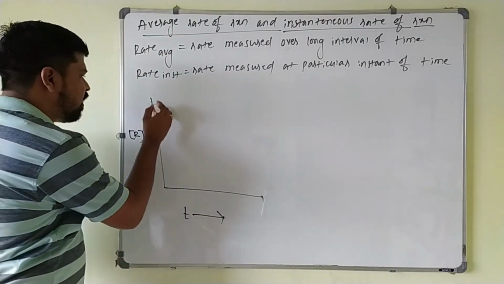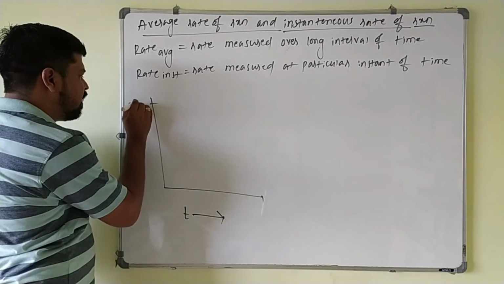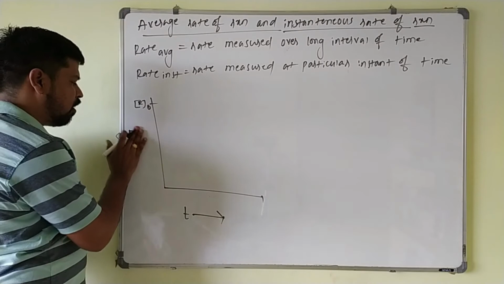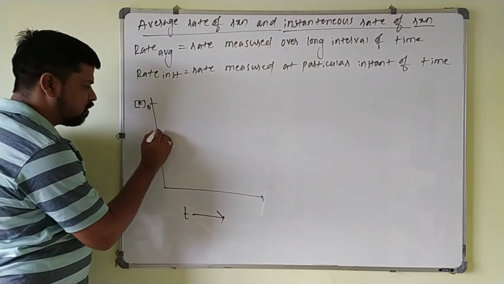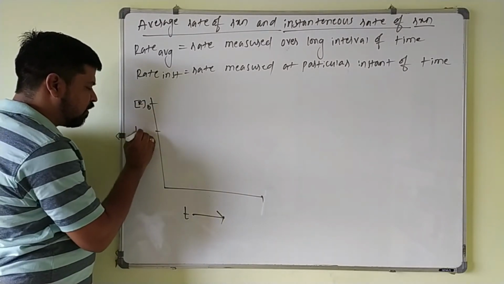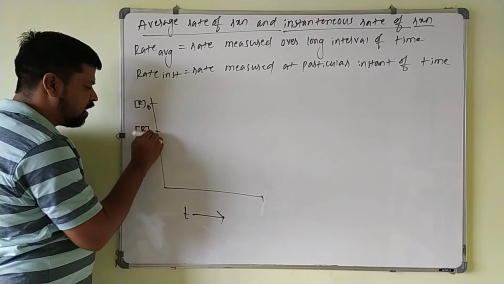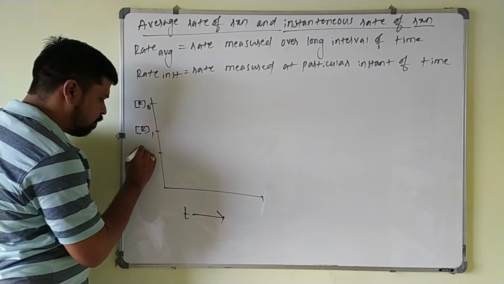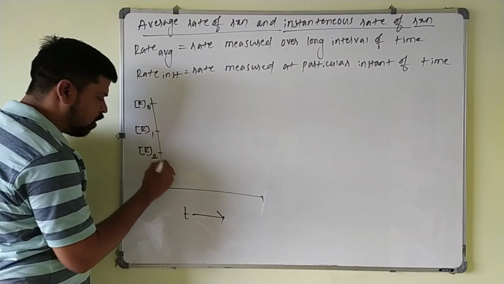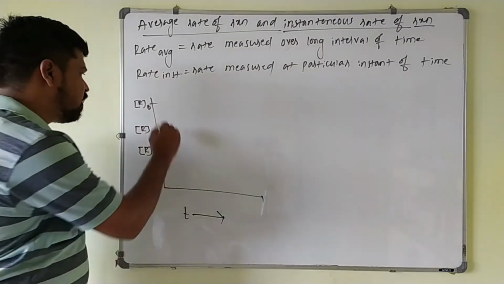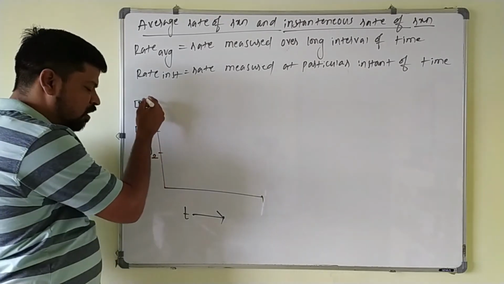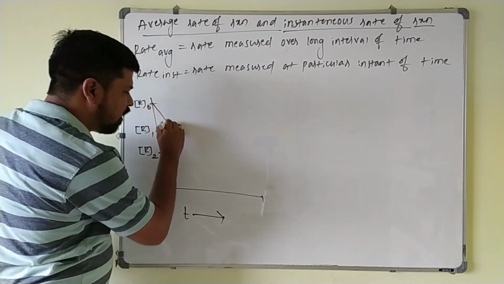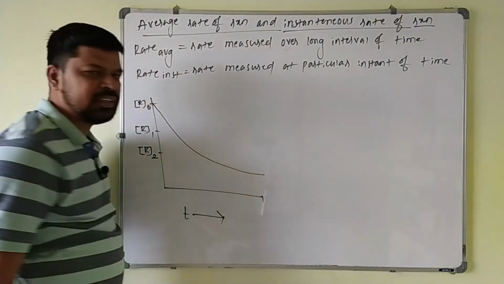Suppose the initial concentration of the reactant is R0. After some time the concentration decreases and becomes R1, and again as time passes it decreases further to R2. So if you draw the graph of concentration of the reactant versus time, there is a decrease in the concentration of the reactant as time passes.